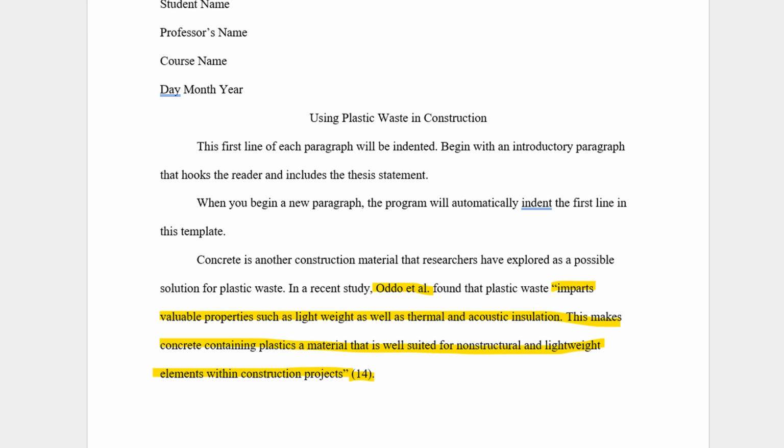"In a recent study, Odo et al. found that plastic waste 'imparts valuable properties such as lightweight as well as thermal and acoustic insulation. This makes concrete containing plastics a material that is well suited for non-structural and lightweight elements within construction projects' (14)."